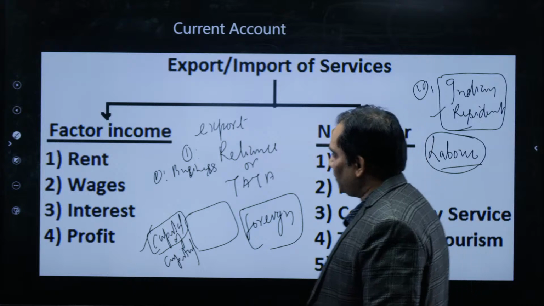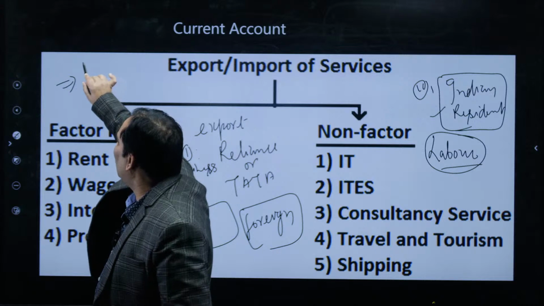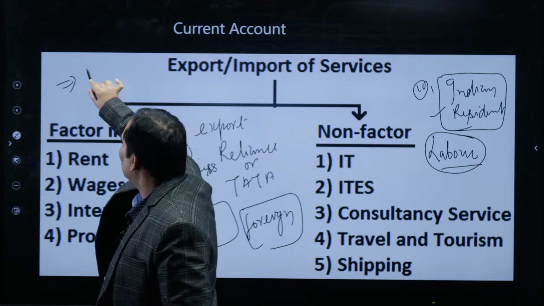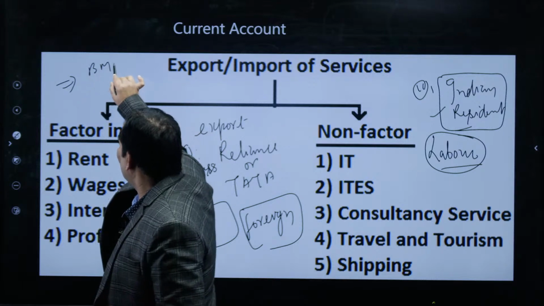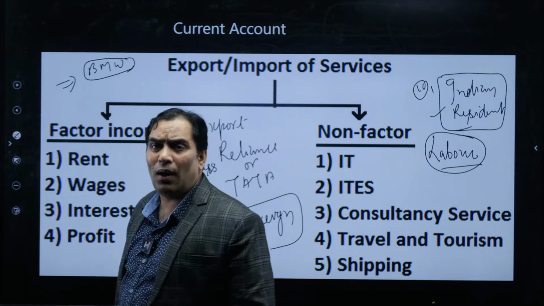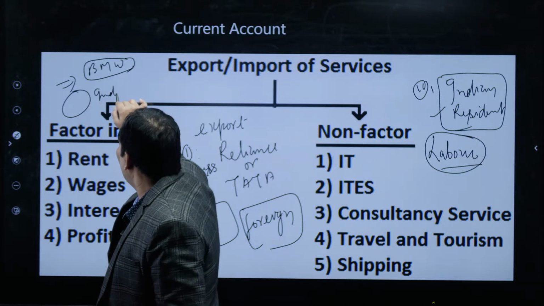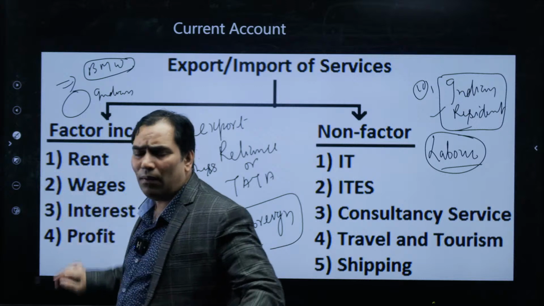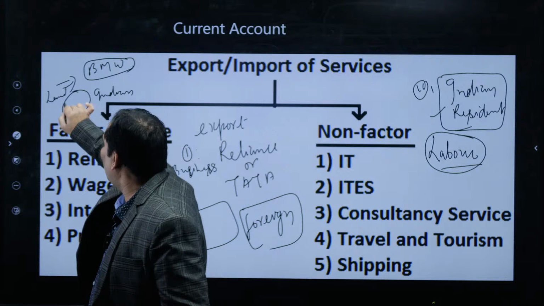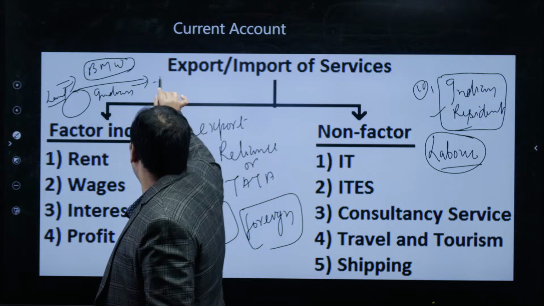Suppose a company of Germany, BMW, is going to install a plant in Indian territory, and for that they are going to take land on rent. That is nothing but export of land.